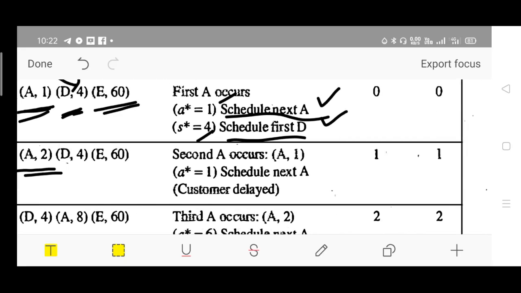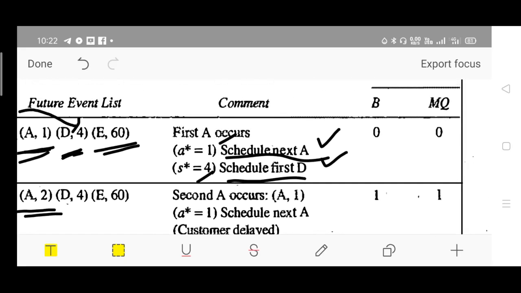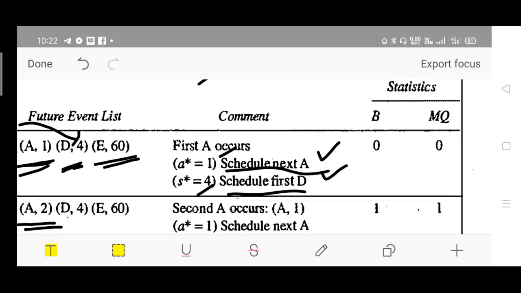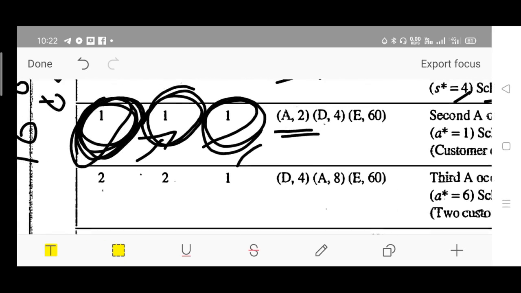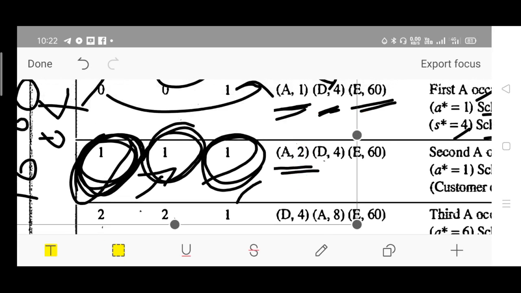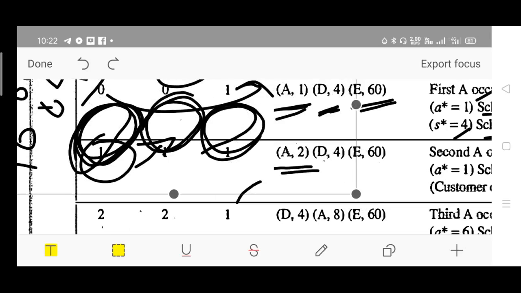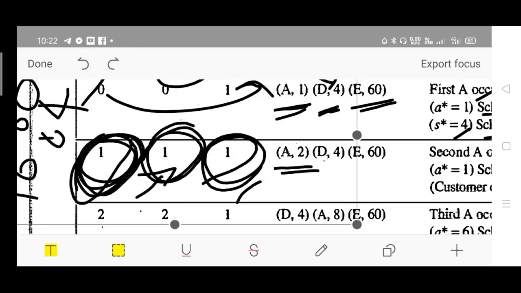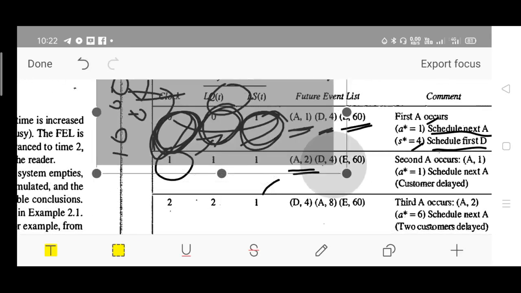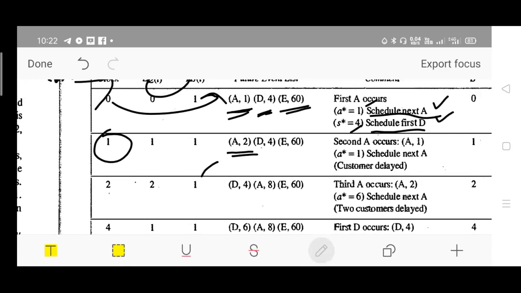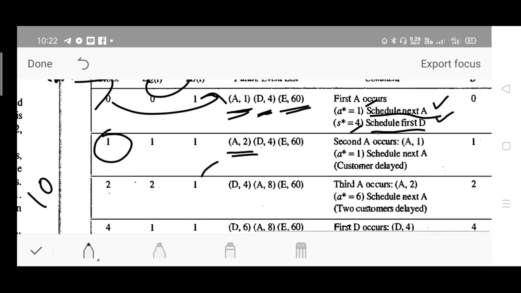The customer is delayed. Okay, what is the waiting time? What is the length of the queue then? Server busy time: the server has run for 1 minute, so busy time is 1. MQ is the maximum queue length till the time, which is 1 minute. The next event occurs at, check the clock here, the value on the clock, 2. The second customer arrives, and again should wait in a queue only. Why? Because he is coming at 10:02.